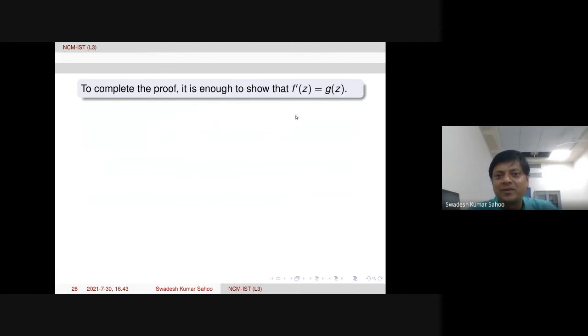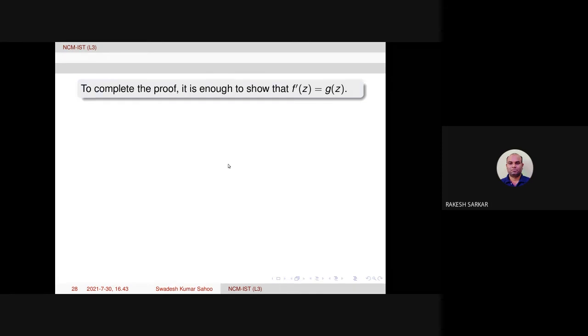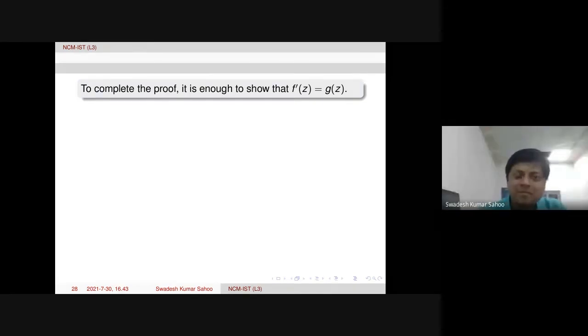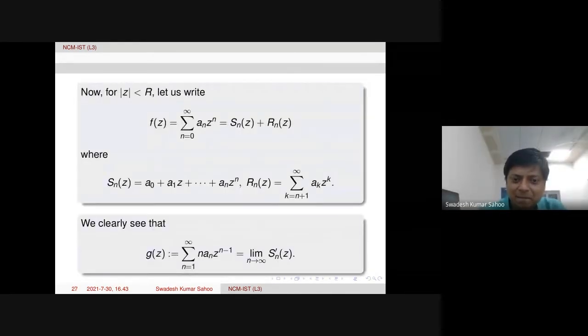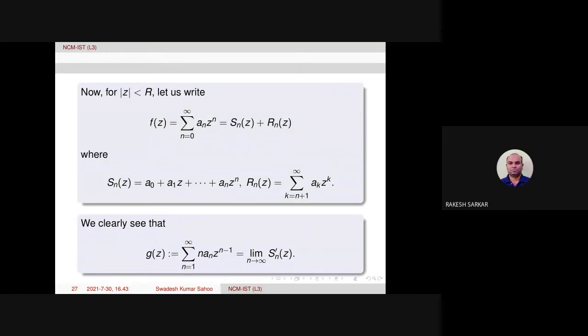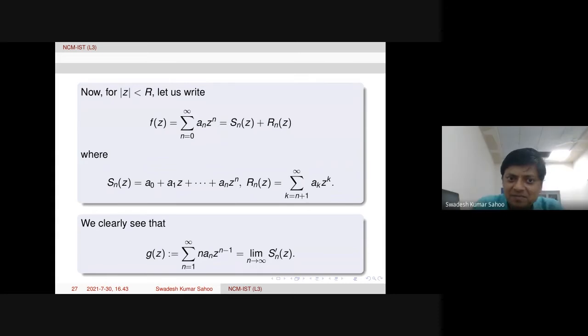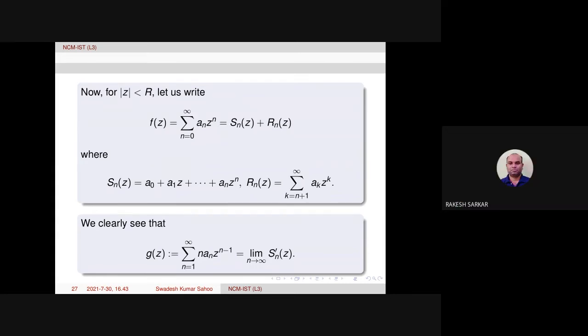Then differentiability follows. Also, sir, I think here is a mistake. Yeah, please, where is it? Here is S_n equal to a_0 to a_n. G(z) is n to infinity. When you go on to infinity, this term is not equal.